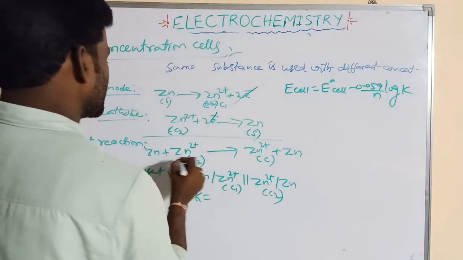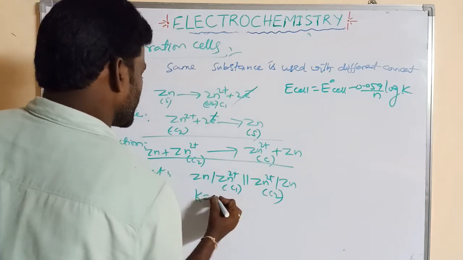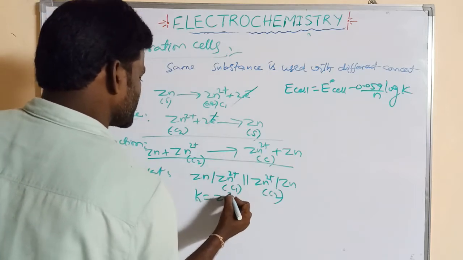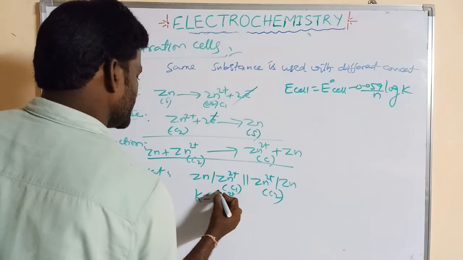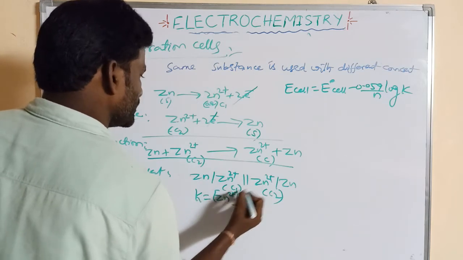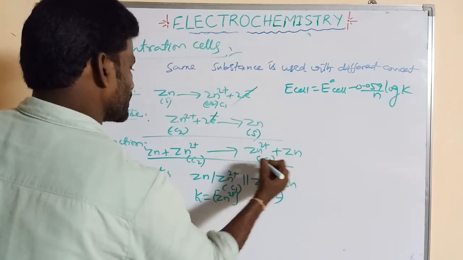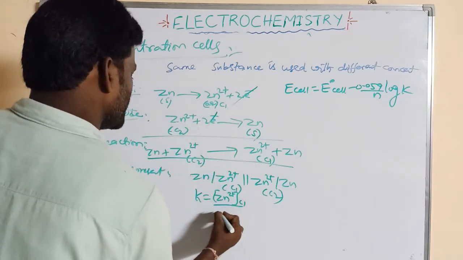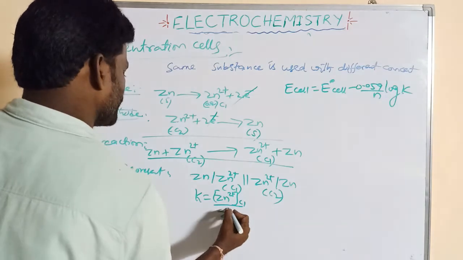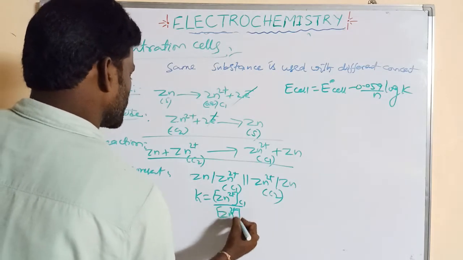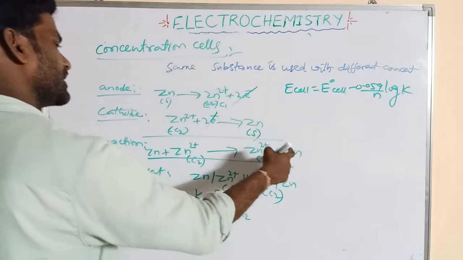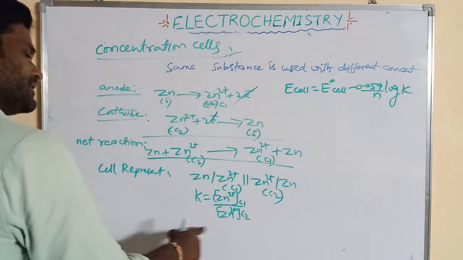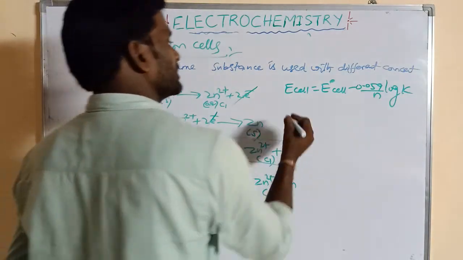This is the net reaction. For the net reaction, K is equal to Zn2+ at C1 concentration by Zn2+ at C2 concentration. The solids cannot be taken, so we can write this.